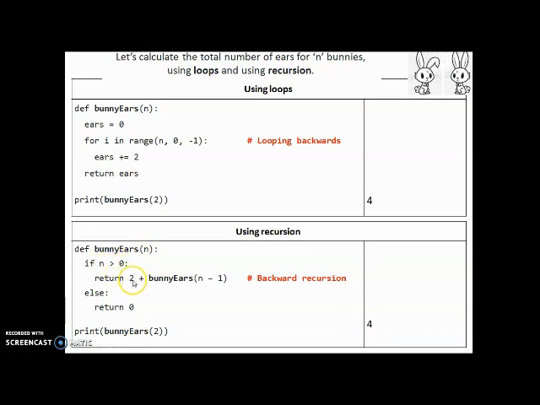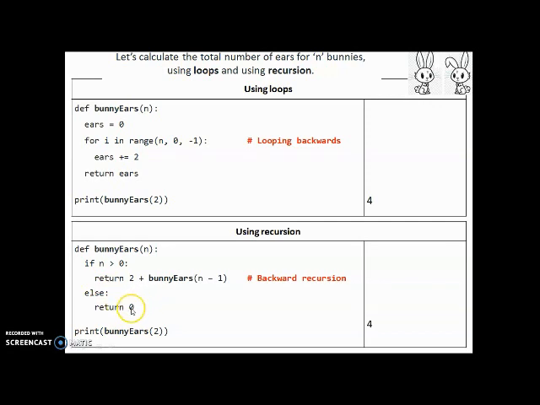Now, the 1th bunny has 2 years. So, that is again set aside. It's added to bunny years 1 minus 1. 1 minus 1 is 0. So, bunny years 0 is invoked. So, 0 comes in and gets saved inside n. Now, in this case, 0 is not greater than 0. Therefore, the control goes to the else part. And here, the 0th bunny has 0 years.